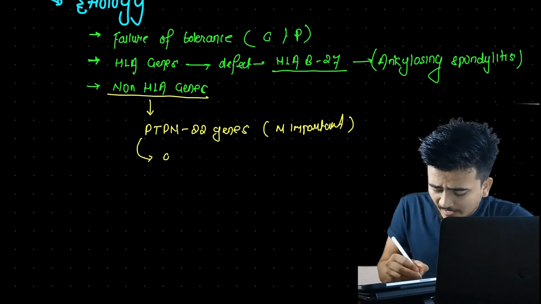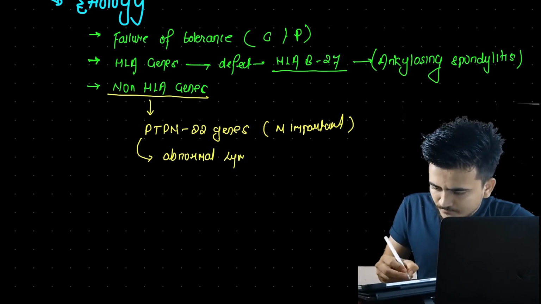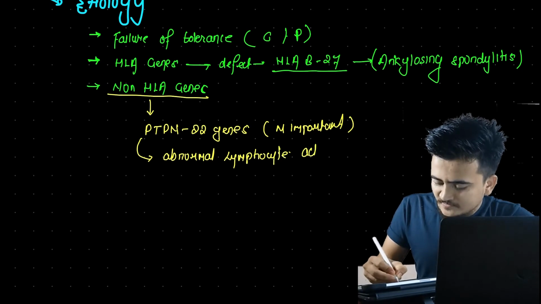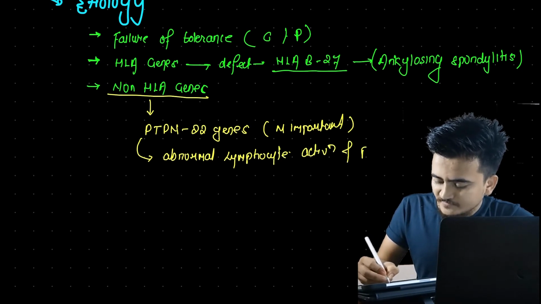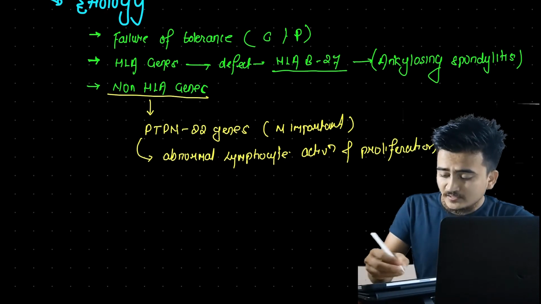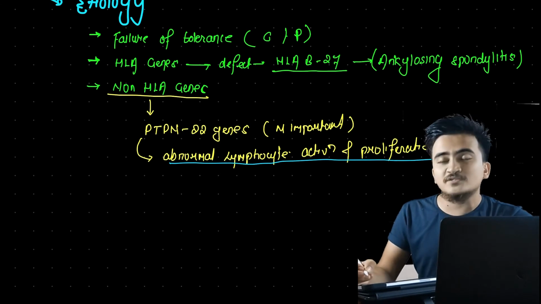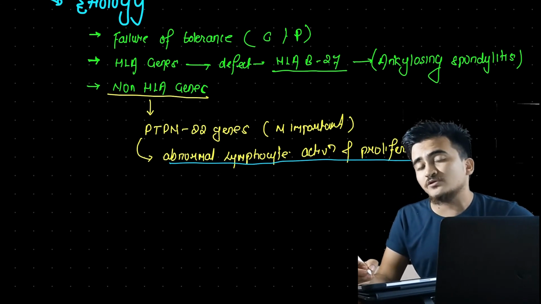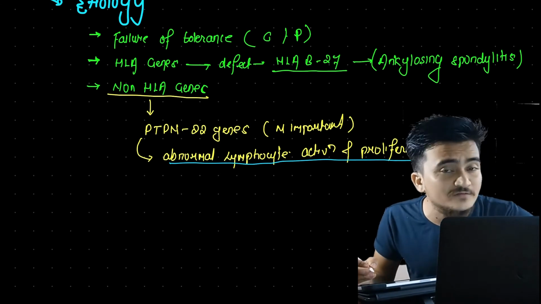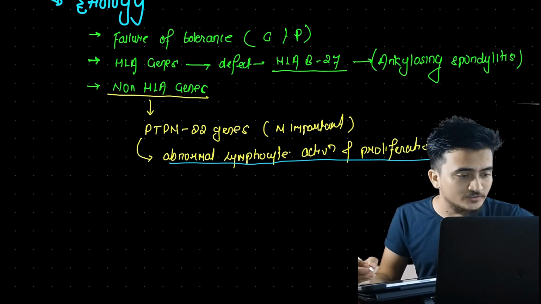Abnormal lymphocyte activation and proliferation. Now, you can see if there will be abnormal lymphocyte activation and proliferation, it means there will be a production of large number of T lymphocytes and B lymphocytes, and eventually that will lead to autoimmune disorders.